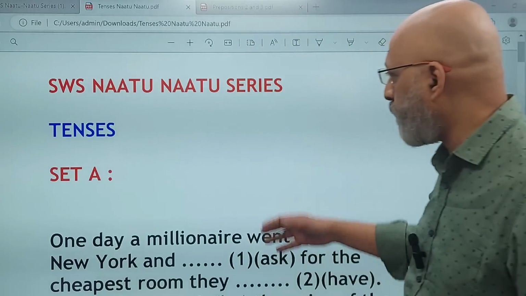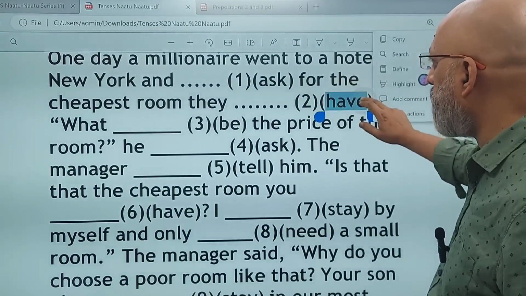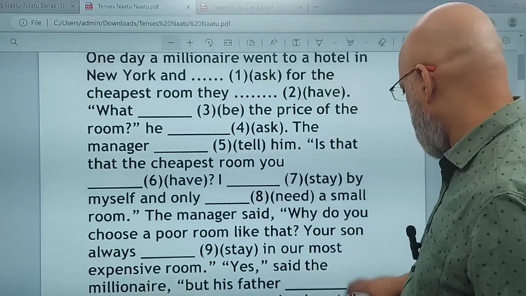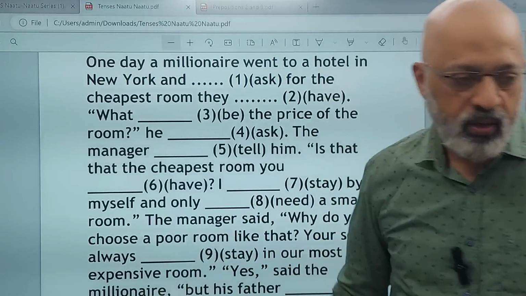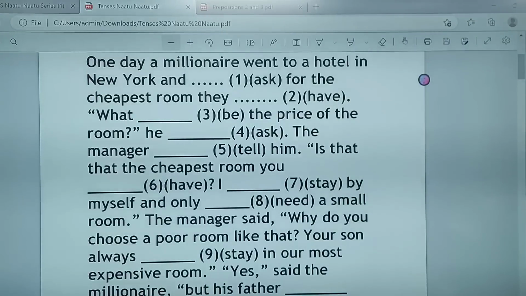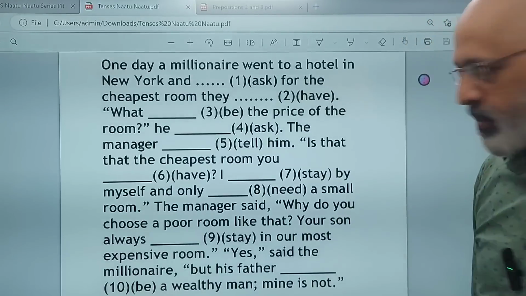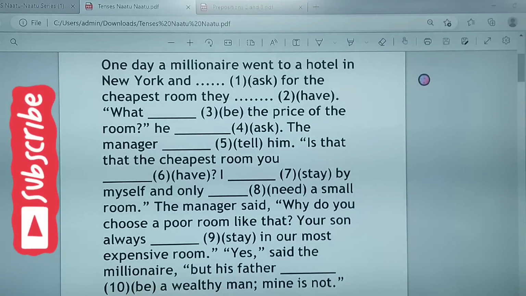I have 5 sets of these tense passages. आप पढ़ लीजिए. I hope I can fit it in. I'll reduce the size a little so that I hope you can see this. I hope you are able to see this, right? Let me just check whether it is clearly visible. Yeah, it's pretty clearly visible, right? And the last line is not coming in. I'll reduce it a little more. Okay, now it should be visible, right? Yeah, the entire passage is visible on the screen. Just have a look at it, write the thing, and then we will discuss.